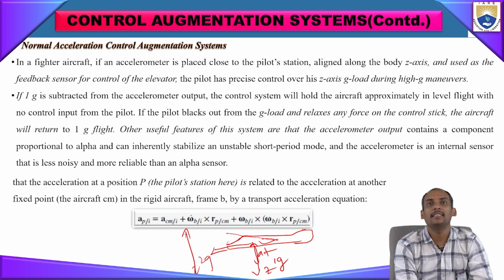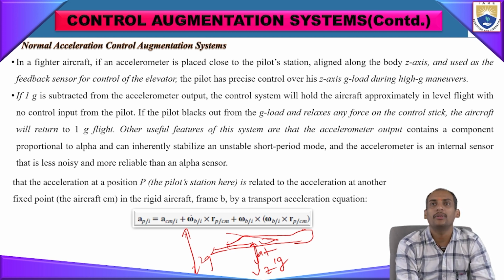So 1G is subtracted from the accelerometer output, and the control system will hold the aircraft approximately in level flight with no control input from the pilot. If the pilot blocks out a G load and relaxes any forces on the control stick, the aircraft will return to 1G flight.